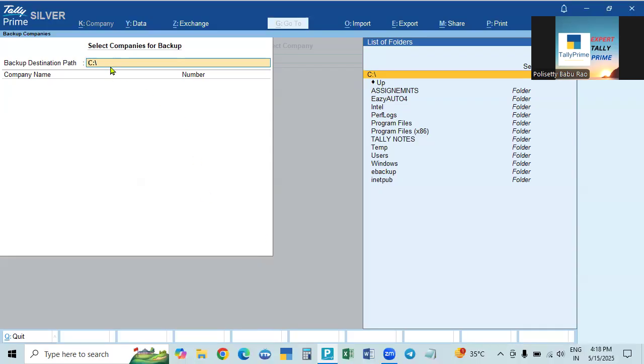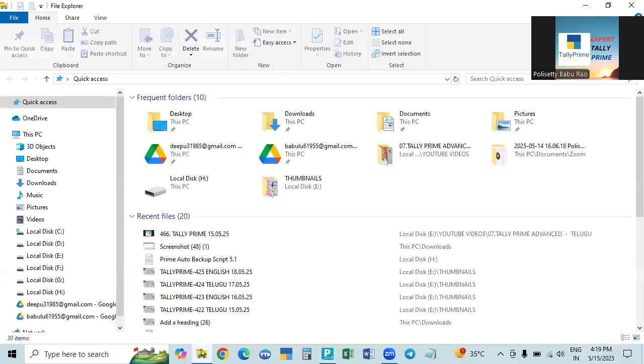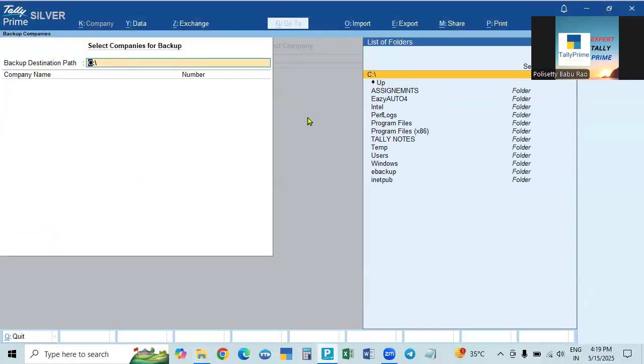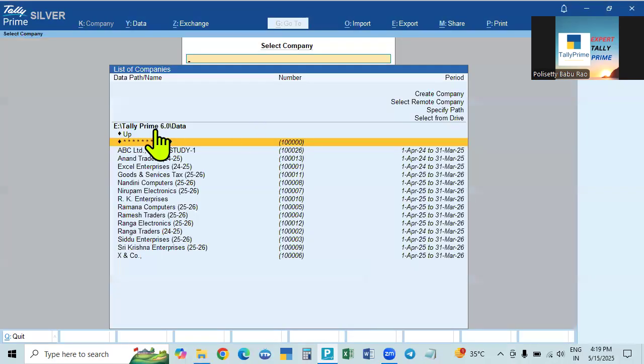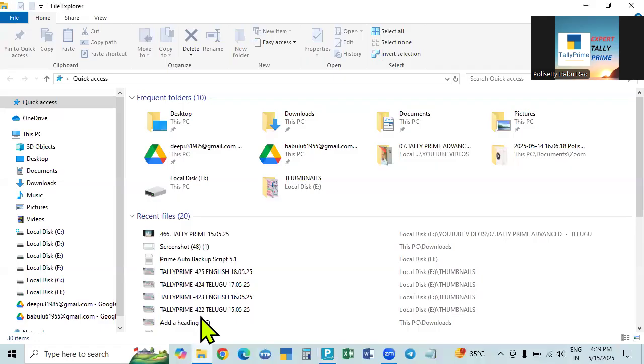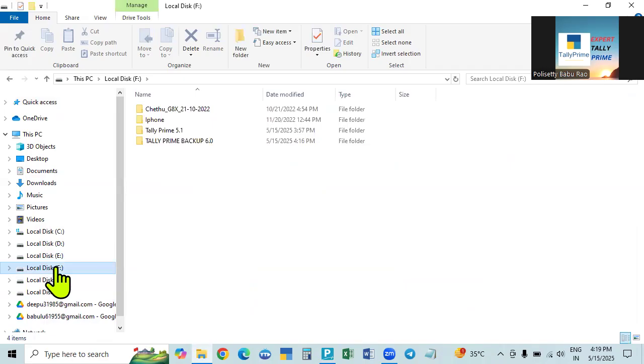Similarly here, this backup data path we can create in advance, or at the time of backup also we can create. So how to do that? Go to the computer and go to all drives. This is in E drive. This is the data folder, that is, the original data is in E drive. So what we will do is create that backup data path in some other drive. It is E, so we will create in F.